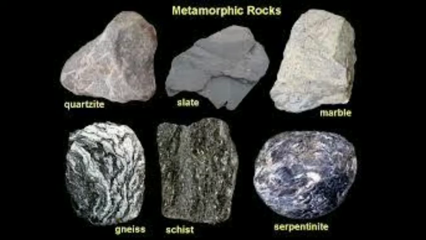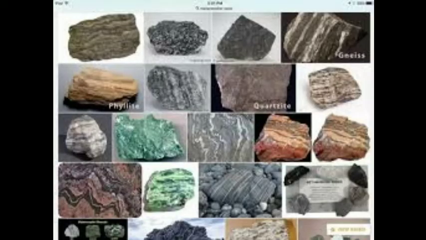Metamorphic rocks. Metamorphic rocks are formed through the process of metamorphism. The term metamorphism means alteration or transformation. Metamorphism may involve both physical as well as chemical changes in the characteristics of the pre-existing rocks.